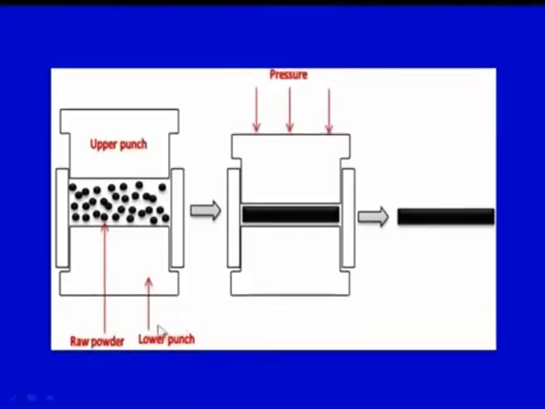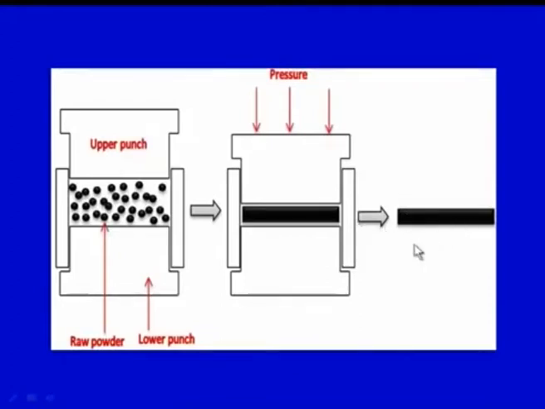So we have seen the dry pressing technique. Now let us see the same diagram that I have tried to draw. We have an upper punch, we have a lower punch, and this is the raw material which has ceramic powders, binders, additives, and once the pressure is applied by the upper punch, we can see this is converted into this shape, and this is the final shape which has been made out of the ceramic powder.